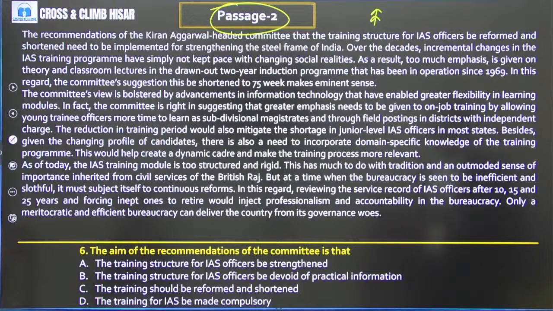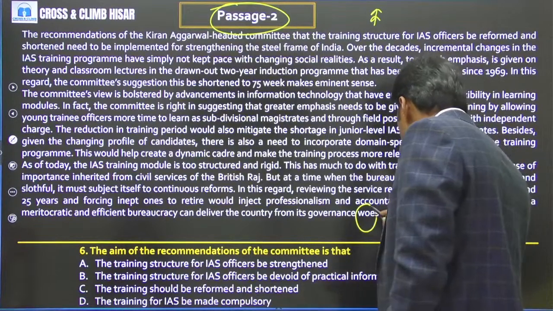This has much to do with tradition and an outmoded sense of importance inherited from the civil services of the British Raj. But at a time when the bureaucracy is seen to be inefficient and slothful, meaning inactive, it must subject itself to continuous reforms. In this regard, reviewing the service record of IAS officers after 10, 15 and 25 years and forcing inept ones to retire would inject professionalism and accountability in the bureaucracy. इसीलिए आजकल देखो कई बार सरकार कहती है भैया अब आपसे काम नहीं हो पा रहा, आप रिटायरमेंट ले लो, बाहर भेज देती है। Only a meritocratic and efficient bureaucracy can deliver the country from its governance ooze. Ooze means difficulties, problems.